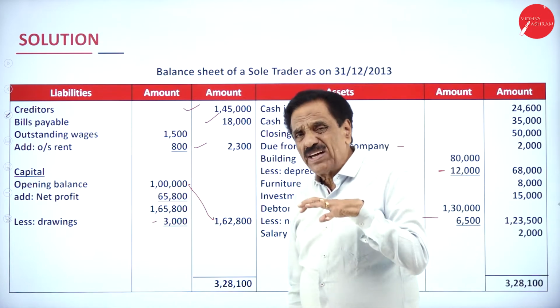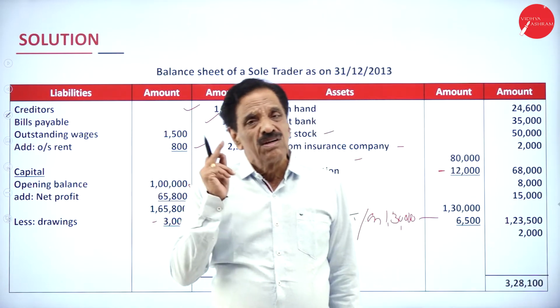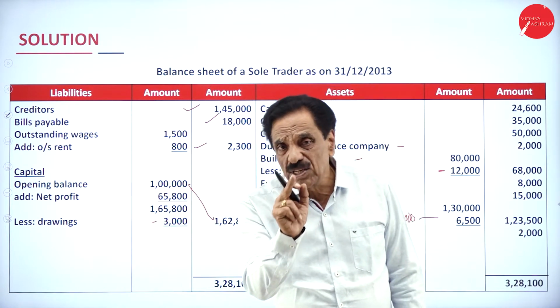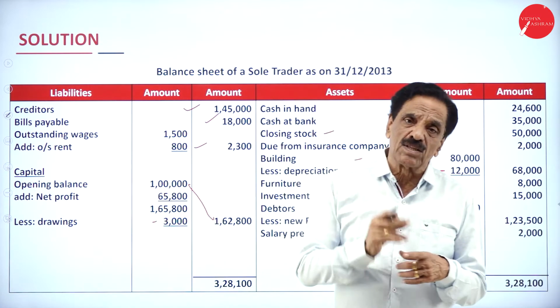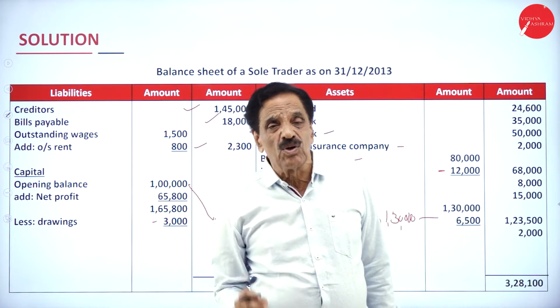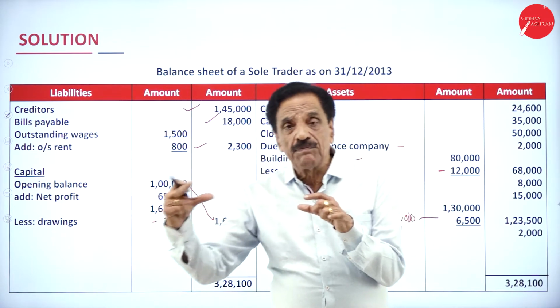So all the final accounts have 3 divisions. One is trading account, one is profit and loss account, one is the balance sheet. Trading account gives the result of gross profit or gross loss. Profit and loss account gives the result of net profit or net loss, which has been transferred to capital. If there is a net profit, it should be added to capital.